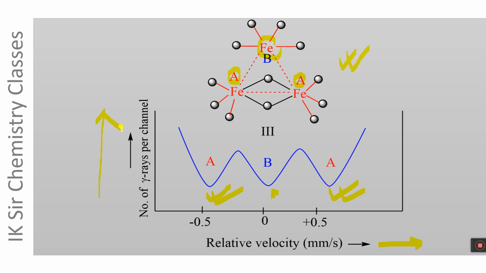The actual structure of the Fe3(CO)12 molecule is number 3, in which 2 Fe atoms marked as A have the same chemical environment and their absorption peak exhibits quadrupole splitting and splits up into 2 peaks. On the other hand, the Fe atom marked as B exhibits a singlet absorption peak in the Mössbauer spectrum, this one.